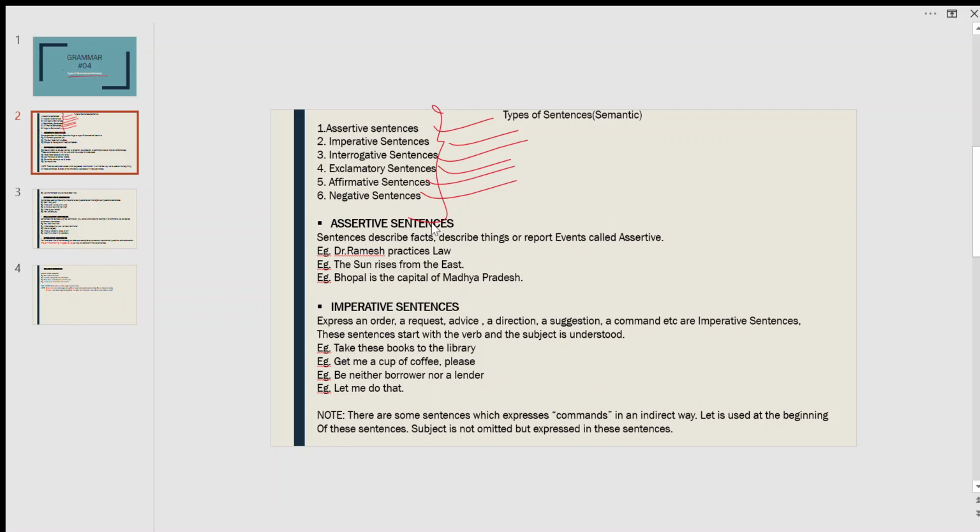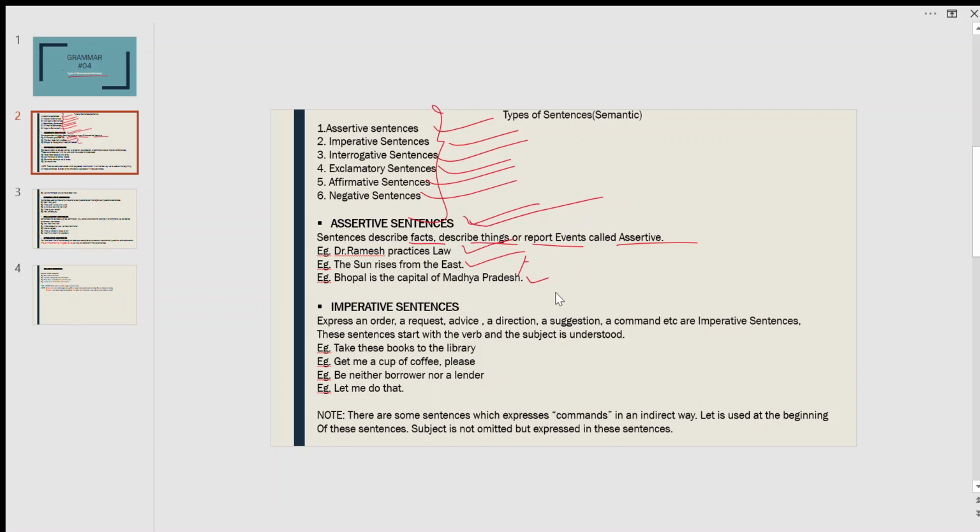Okay. So let's start. What are assertive sentences? Sentences which describe facts, describe things, or report events are called assertive sentences. For example, Dr. Ramesh practices law. The sun rises from the east. It's a fact. Bhopal is the capital of Madhya Pradesh. It is also a fact. So these are assertive sentences.